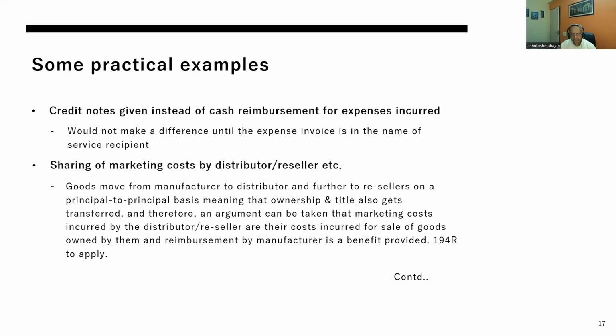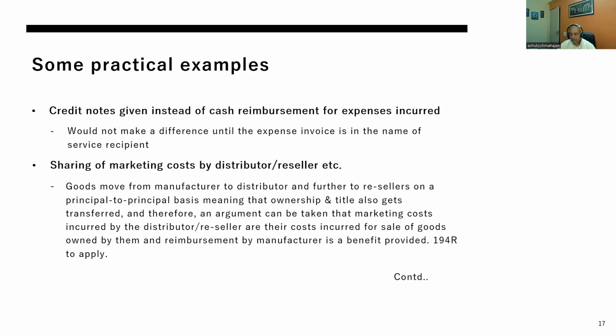Yeah, I'll pick up the next one, Anshul. Sure. So the next question is sharing of marketing costs by distributor or reseller. In business situations, it sometimes happens that marketing costs are of course incurred by the manufacturer, but they are also incurred, in a tiered distribution scenario, by tier 2 and tier 3 in their own markets. And sometimes organizations do have policies that a portion of those costs is reimbursed to either a tier 2 dealer or a tier 3 retailer.